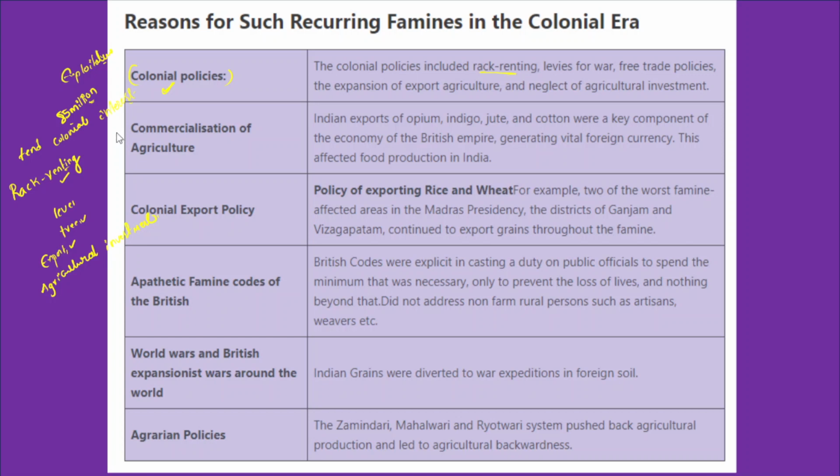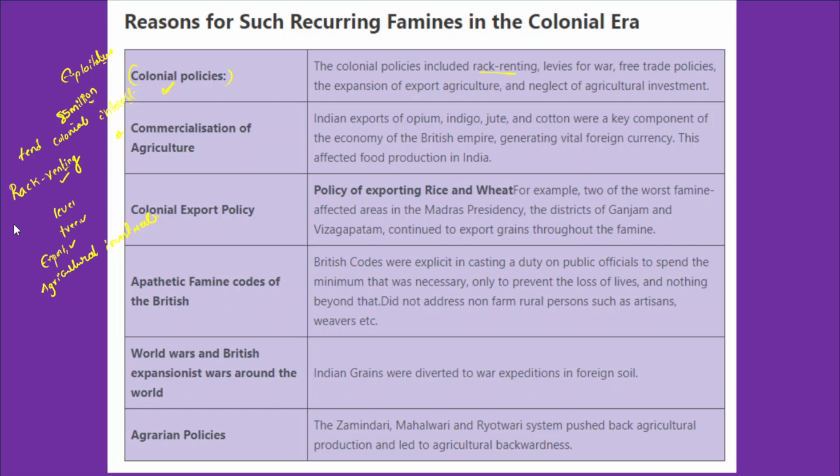Apart from that, we should also talk about the commercialization of agriculture. What does commercialization of agriculture mean? Agriculture was practiced for commercial purposes, not for subsistence or for ensuring food security.